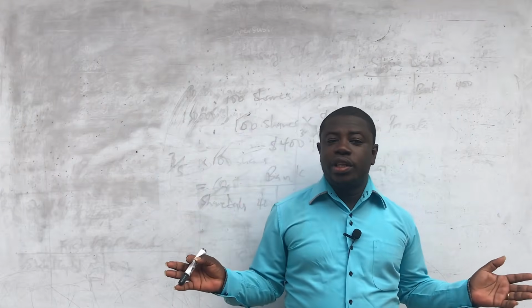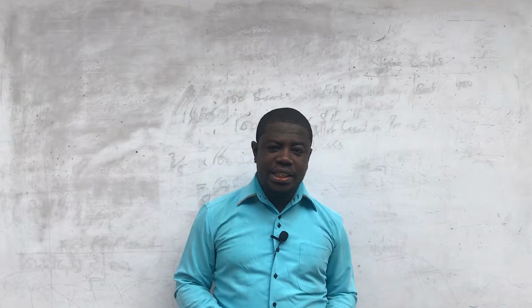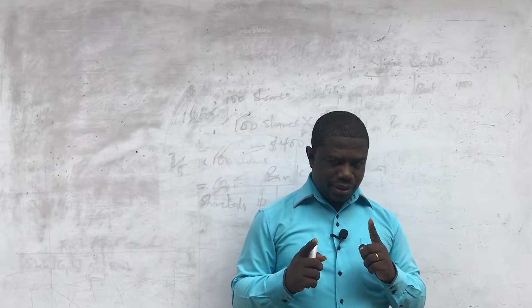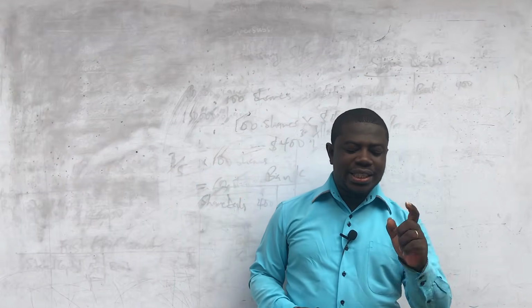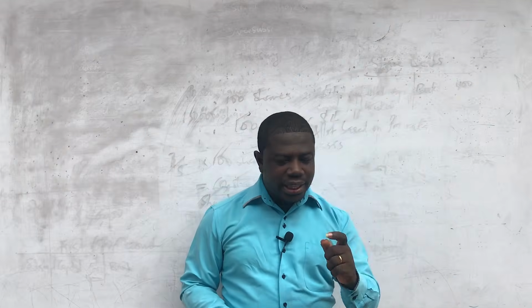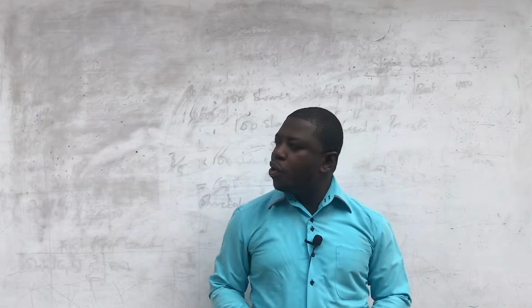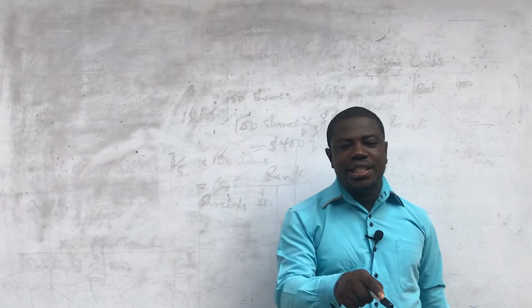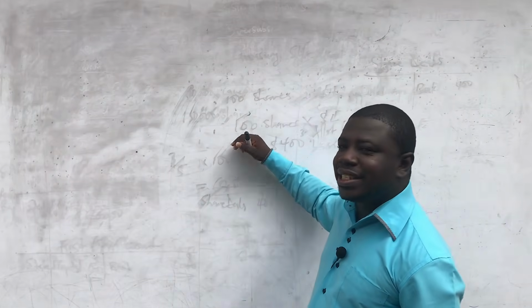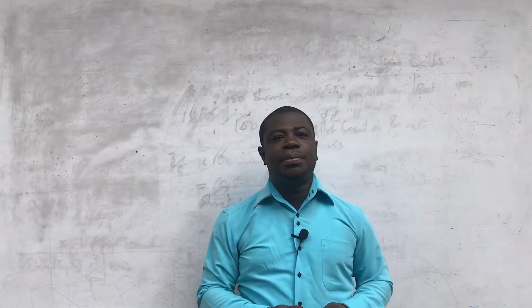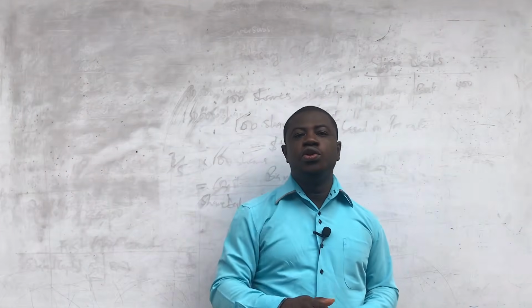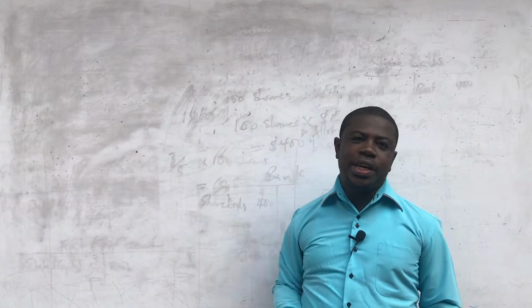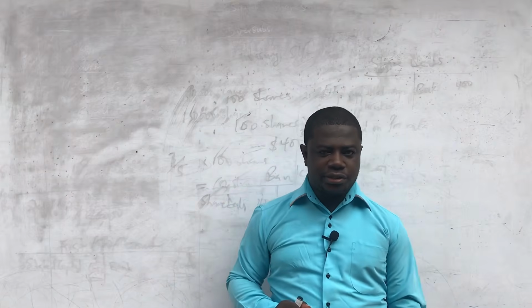Now, you don't care whatever. What you care for right now is how many shares they are issuing and the terms and conditions of the issue. But take note that this question has given us an opening balance for the stated capital. And that means that when we are preparing the double entries and we open up the stated capital account, we are going to take this 17,250,000 as the opening balance, the balance brought forward for the stated capital account. If you don't do that, you are going to lose marks. So there will be a balance brought forward for the stated capital account because they have given it in this question.